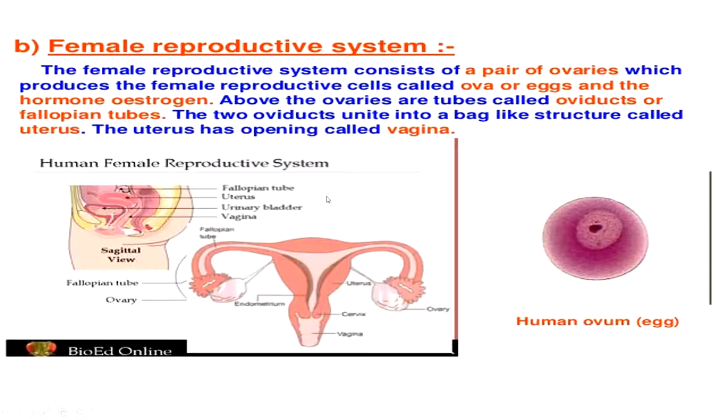If male sperm, the male gametes, enter the female reproductive tract, they enter through the fallopian tube, and here in the fallopian tube the fertilization takes place, and after that it transfers into the uterus. So this is the uterus, this is the fallopian tube, and this is the ovary. This is the structure of the egg.